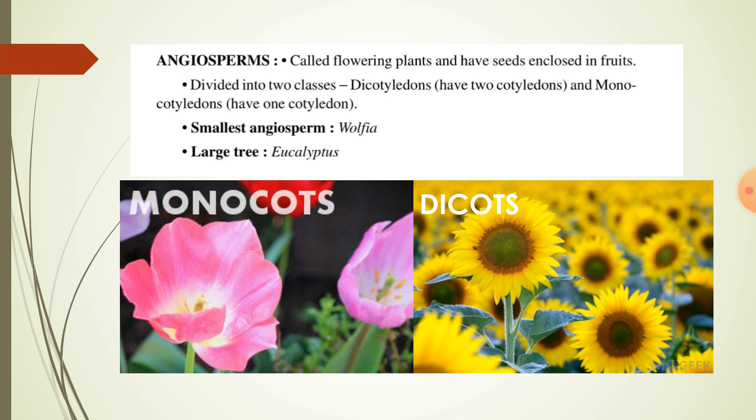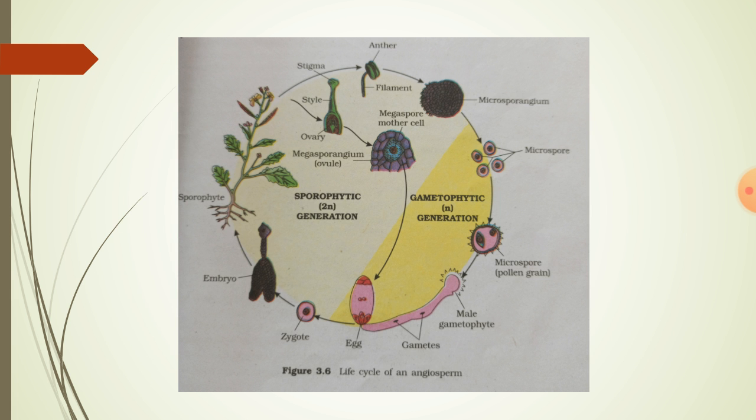Angiosperms. These are called flowering plants and have seeds enclosed in fruits. It is divided into two classes: dicotyledons having two cotyledons and monocotyledons having one cotyledon. The smallest angiosperm is Wolffia. The largest tree is the eucalyptus tree. This is the life cycle of an angiosperm from zygote to the well-developed sporophyte, which is the main plant body of angiosperm.